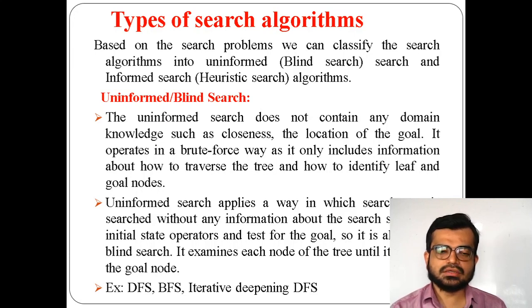Without having information of the cost, it will try to search for the goal state in uninformed search. That's why it is called blind search. Depth first search and breadth first search are some of the examples of uninformed search.